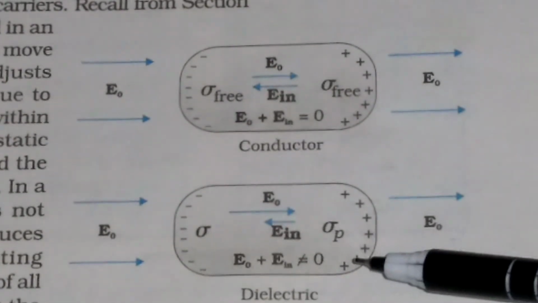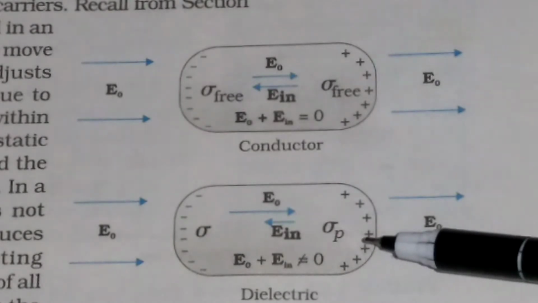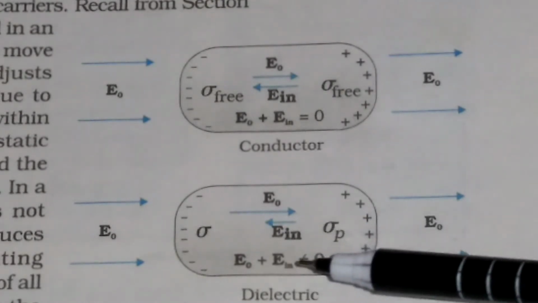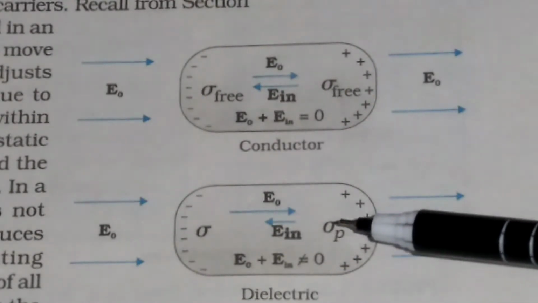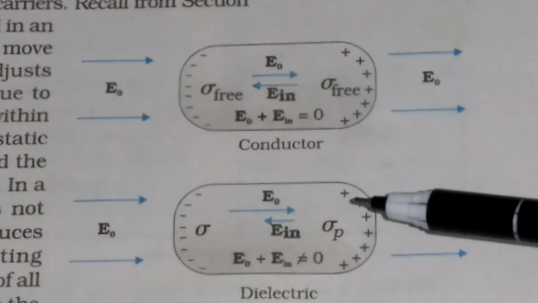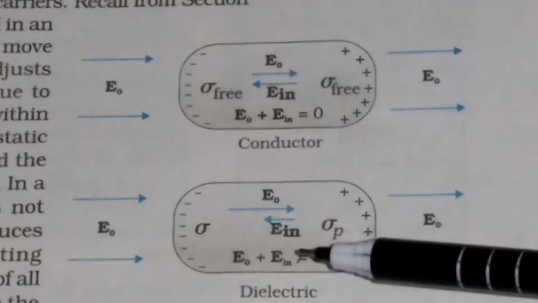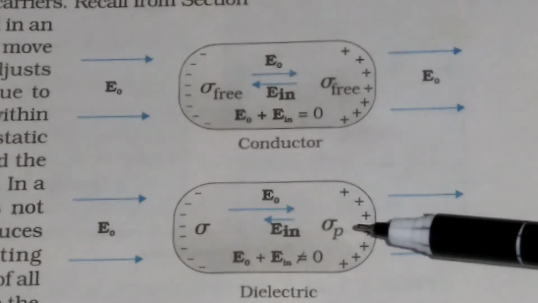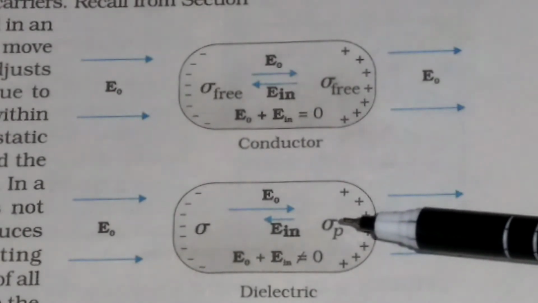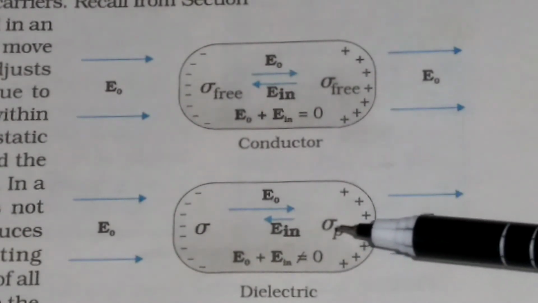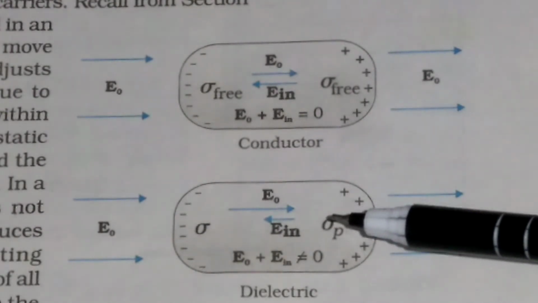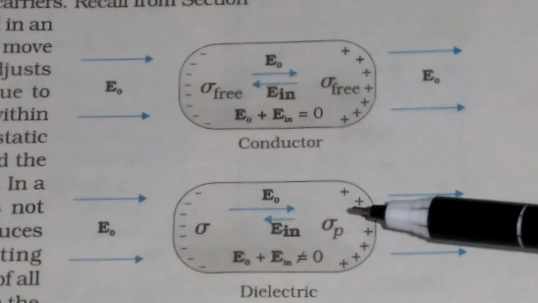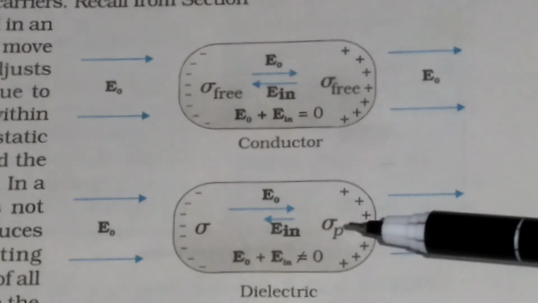So permittivity is determined by the ability of a material to polarize in response to an electric field. How much polarization occurs inside the material when an electric field is applied, and thereby partially cancels the electric field inside the material. So how much electric field will be cancelled inside the material depends upon the property of the material, and this property is called the dielectric constant of the material.